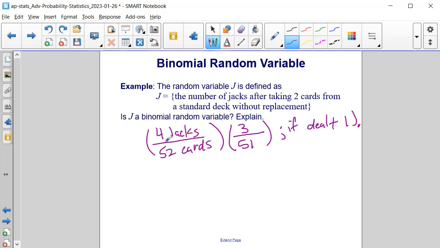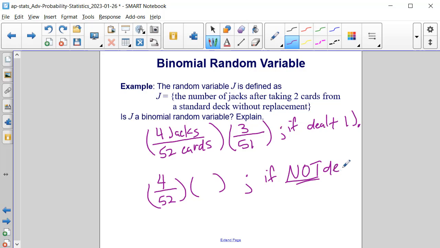If we look at this from another perspective, for our first card we again have 4 out of 52 to begin. But let's say you are not dealt a jack the first time.